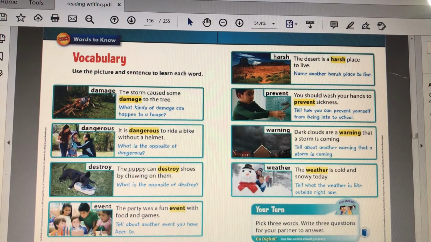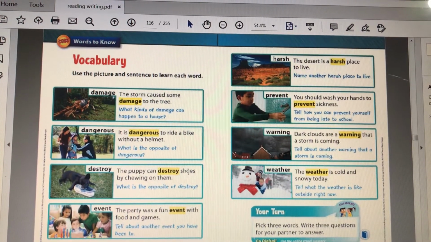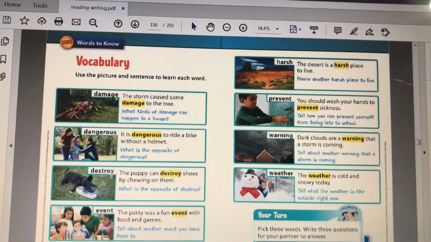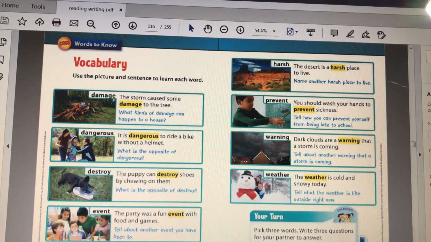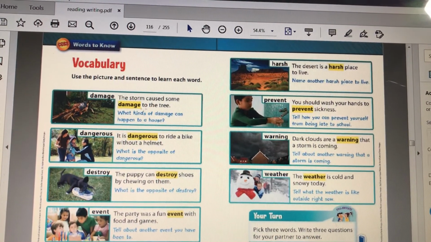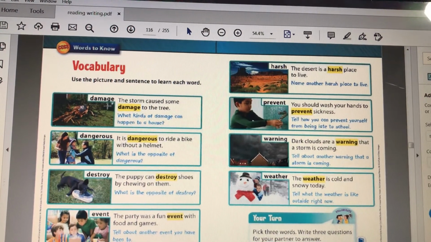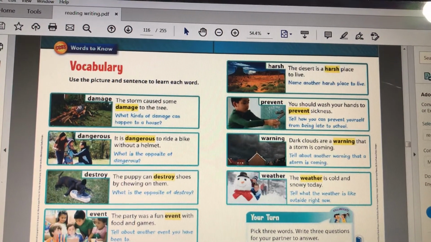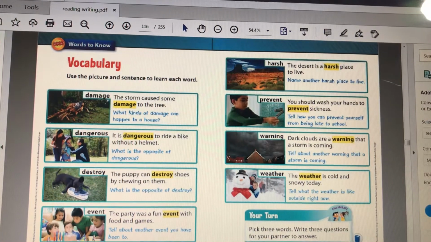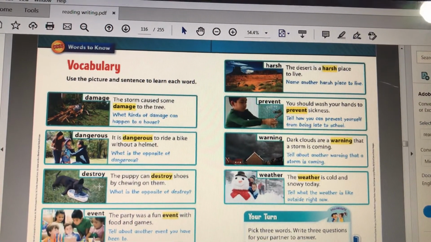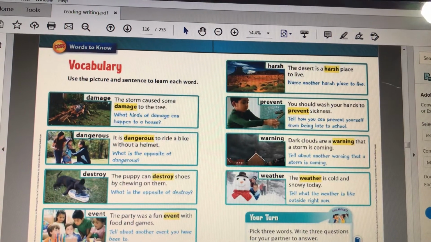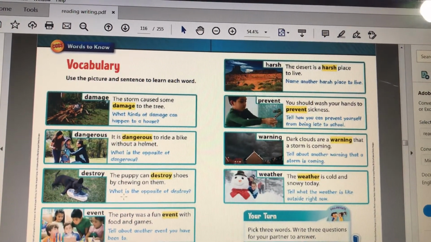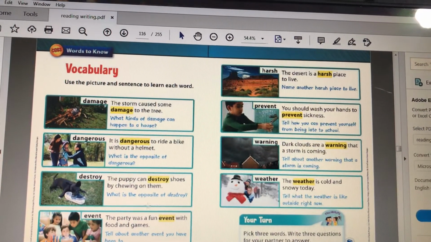Number 3, destroy. The puppy can destroy shoes by chewing on them. So destroy here is a verb, all right? So here, destroy is when you also ruin something. It's very similar to the word damage, but damage is not a verb here. Damage is what happens after someone destroys something, or something is destroyed. We find the damage. So destroy is actually the action. It's the verb of ruining something.